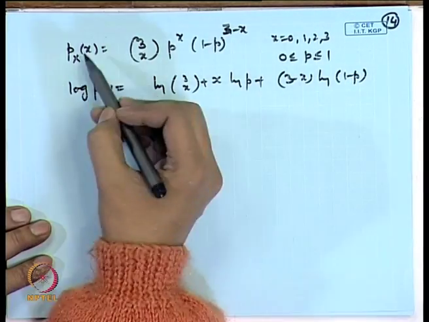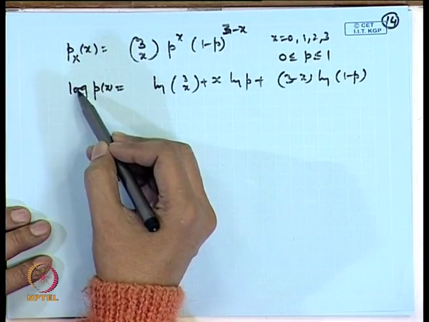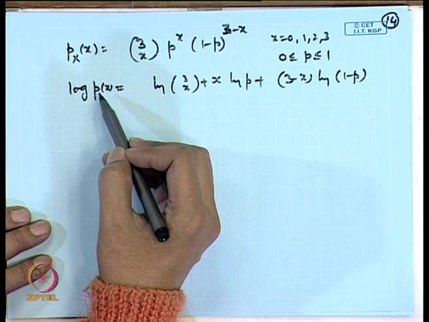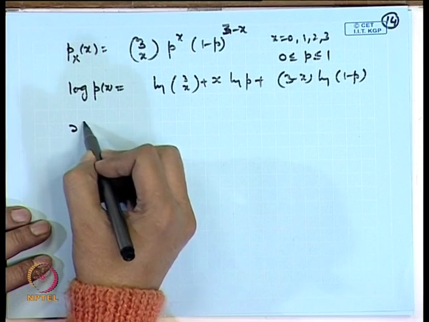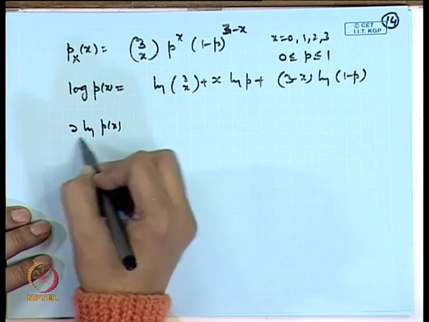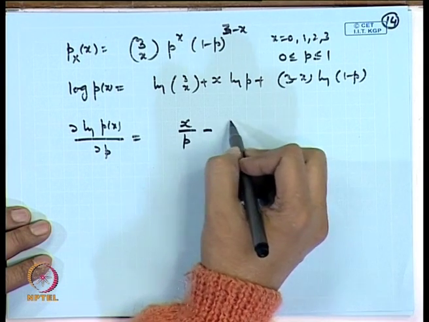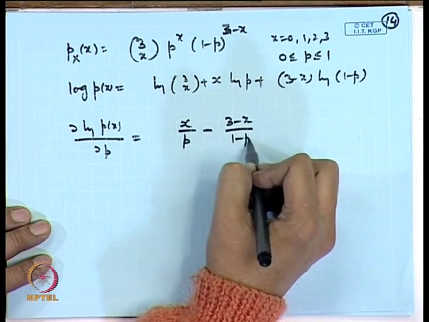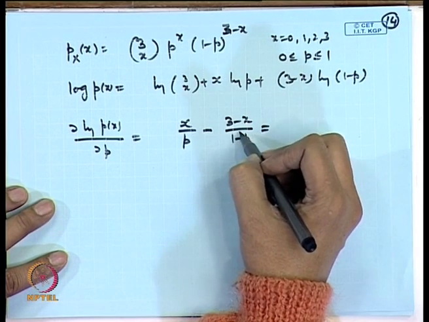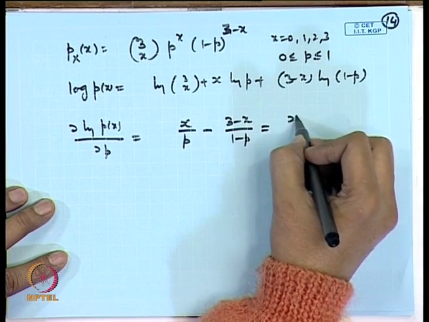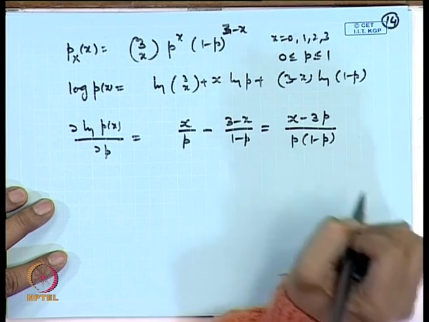Now, maximization of this with respect to p is the same as maximization of the original, because log is an increasing function, a 1 to 1 increasing function. So, I can consider the derivative of this with respect to p, which gives us x by p minus 3 minus x by 1 minus p, which after adjustment I can see as x minus 3p by p into 1 minus p.